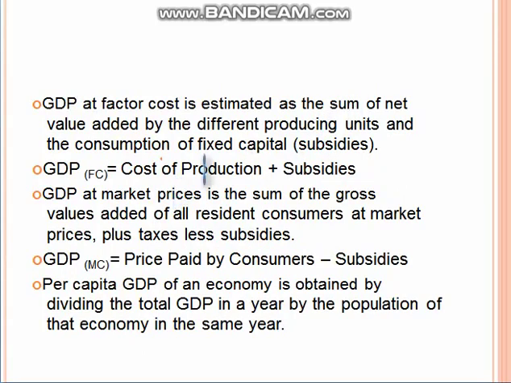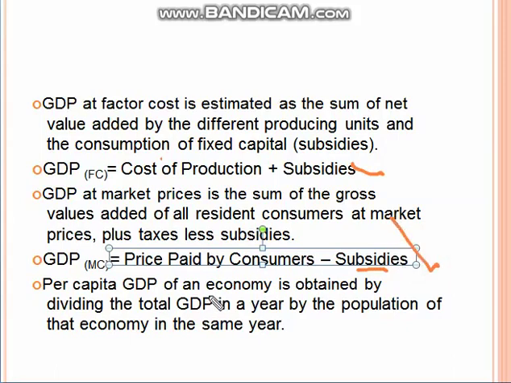GDP: what is the basic meaning, what is the basic formula? GDP at factor cost is equal to the cost of production within a year. All the students, please remember, within a year, cost of production plus subsidies. GDP at market price is the sum of gross value added of all resident consumers at market price plus taxes less subsidies. GDP at market price is the price paid by the consumer minus subsidy. At factor cost we add this thing, at market cost we subtract the